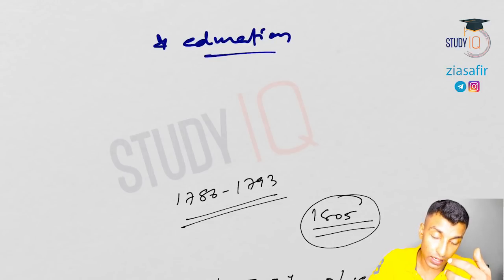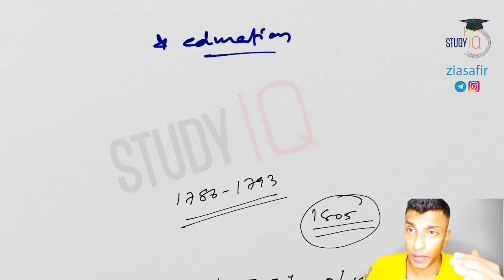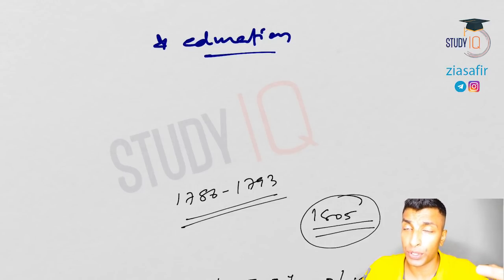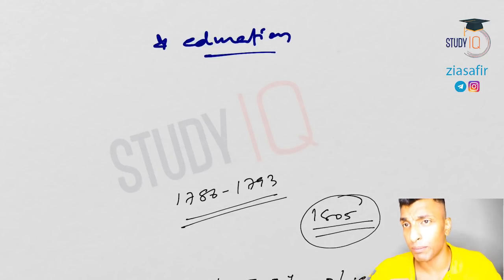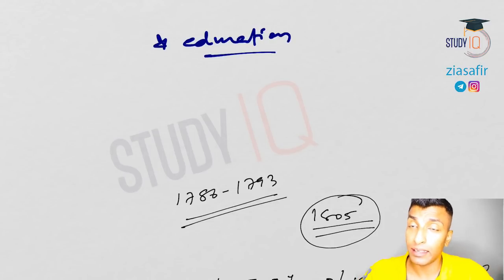It went on for some more time, some more committees were appointed, and in 1835 something happens. These are actually the milestones in education.